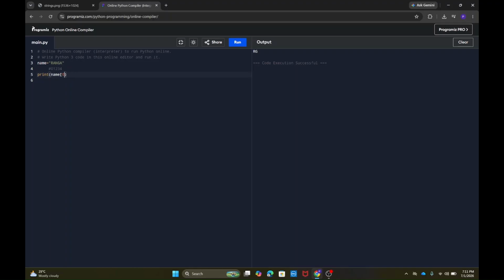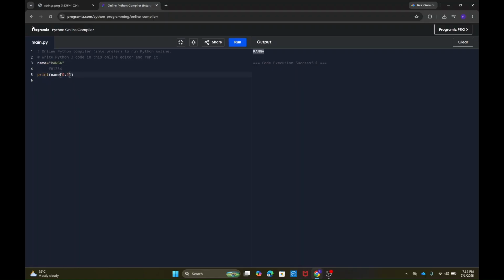But what if I do something like this, 0 to 100? Sorry, I need to close this bracket. So what if I do like this? So it prints the total string. So this will not pop out an error. If I mention some length outside of the indexing of the string, it will not pop out an error, but it will go up to the end of the string. But this is not a better practice to do. But yeah, it will print out up to the end of the string.